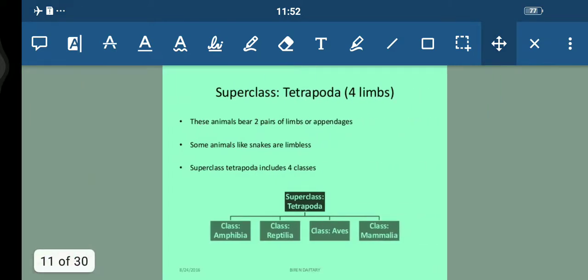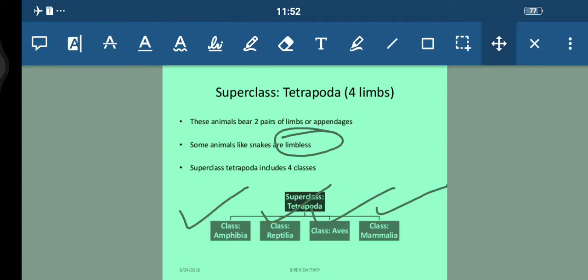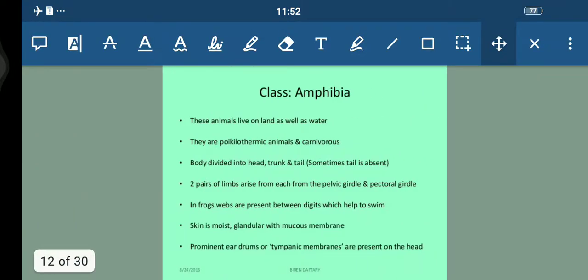Now superclass Tetrapoda, in which they are having four limbs. Fine. The animals bear two pairs of limbs or appendages. Some animals like snakes are limbless. Fine. So they are limbless. That falls under the Tetrapoda. And superclass Tetrapoda has four different classes: amphibians, reptilians, aves and mammalians, which you all have studied in your previous classes, students. So very easy topic. Fine, easy to remember.